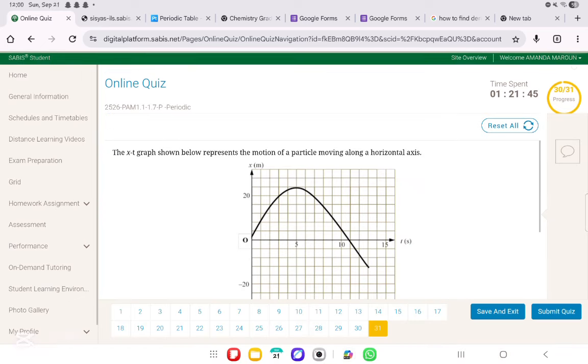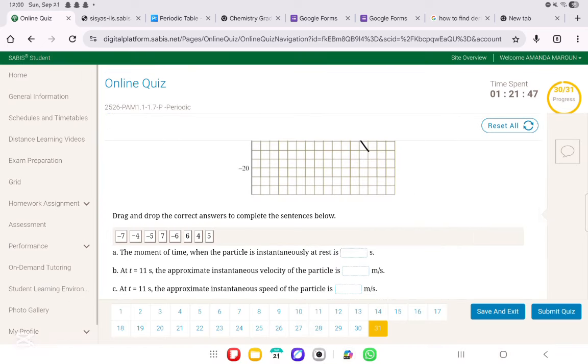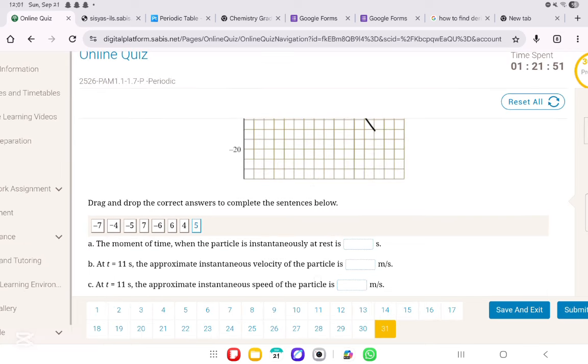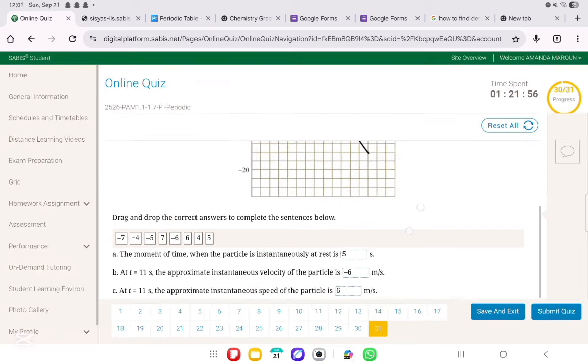Now, we'll go on to the last question. Oh no, this is even repeated as well. We already did this before, so this was 5 seconds minus 6 seconds and minus 6 meters per second and 6 meters per second. Let's submit and hopefully we do not have any mistakes. And perfect, thank God we don't have any mistakes.